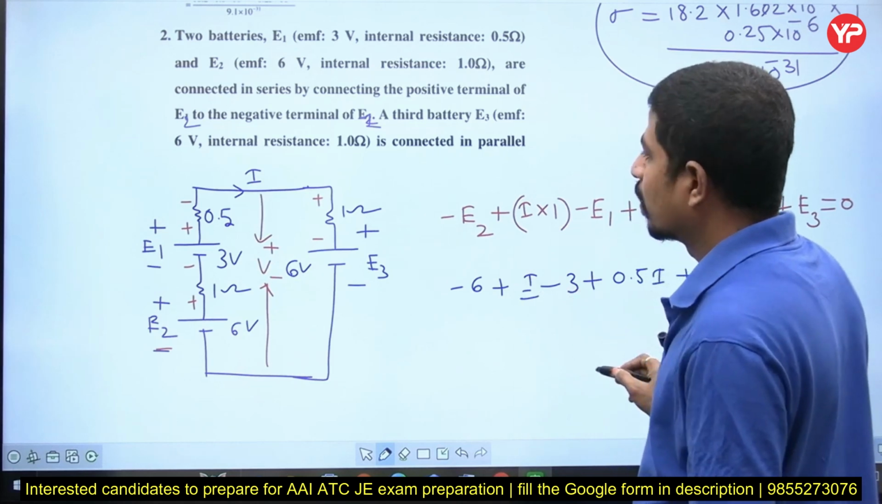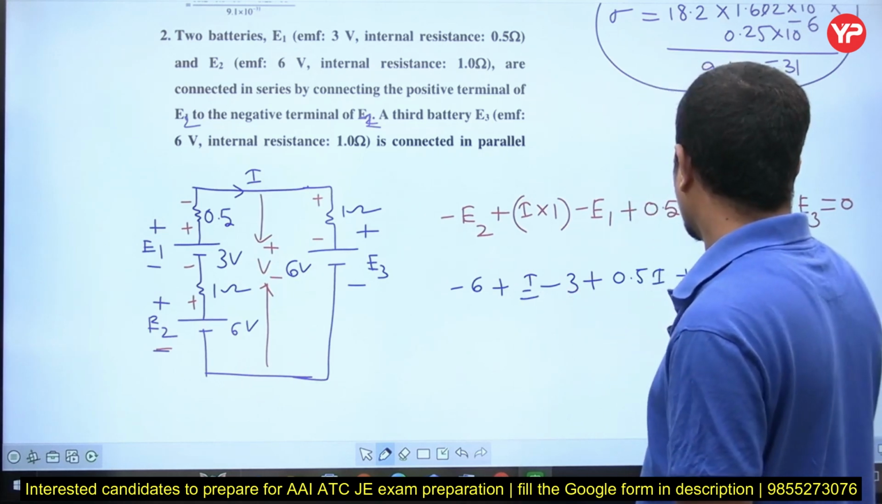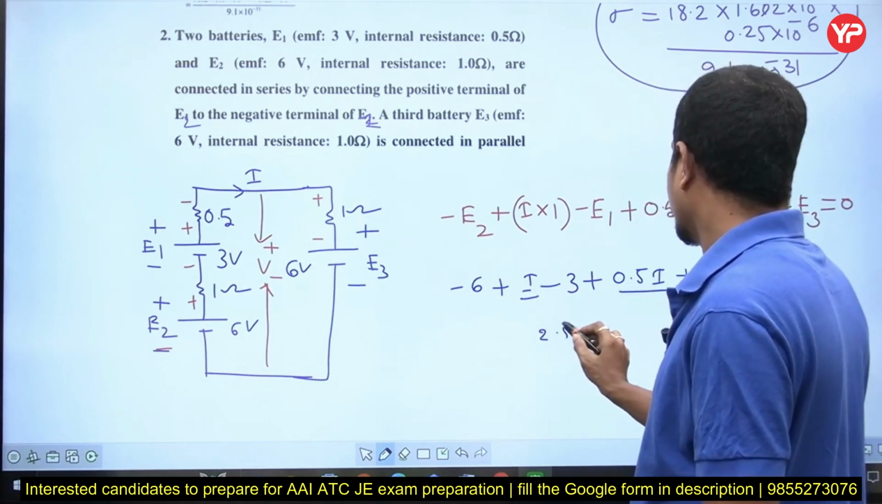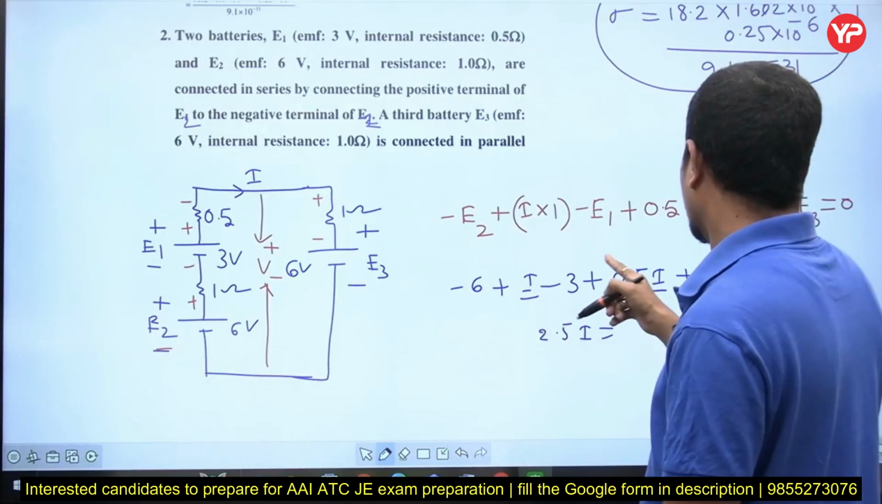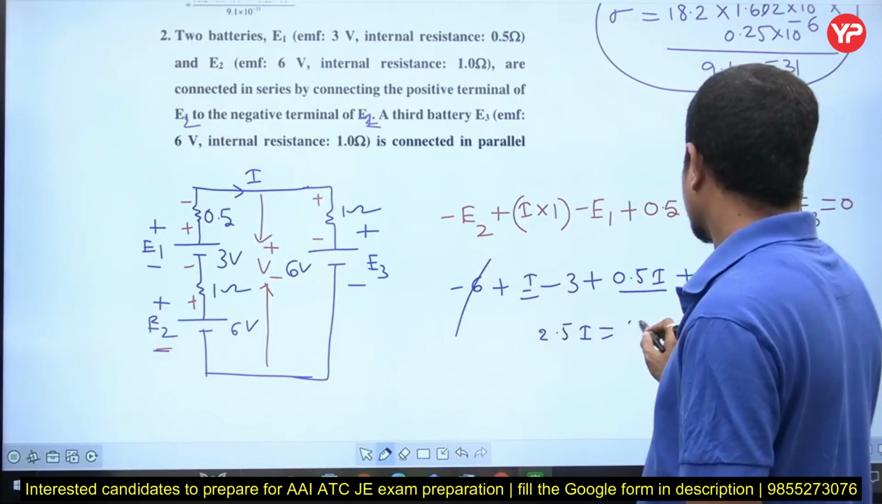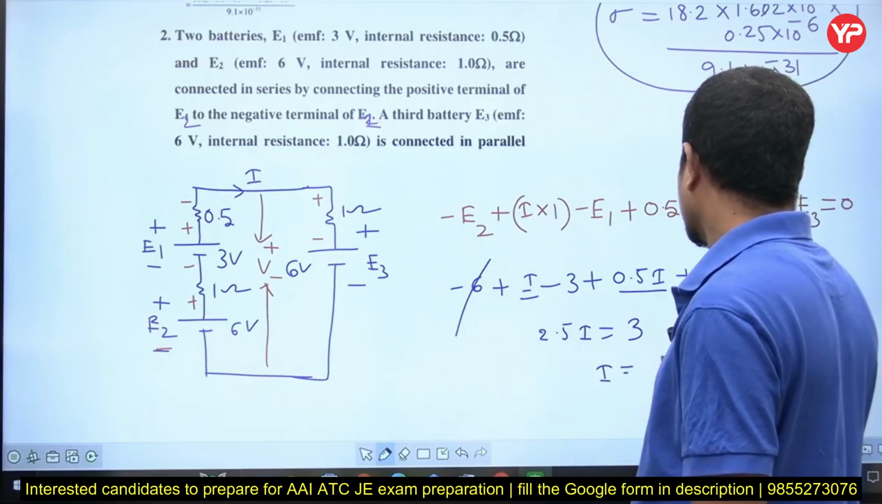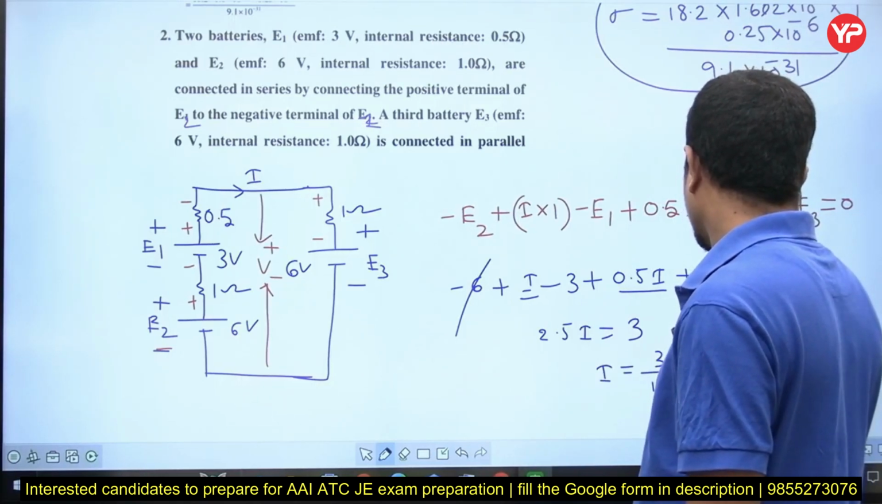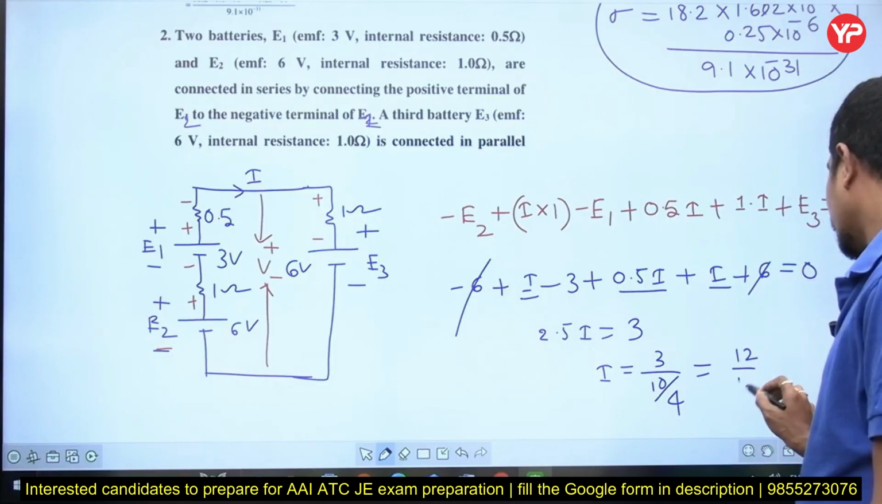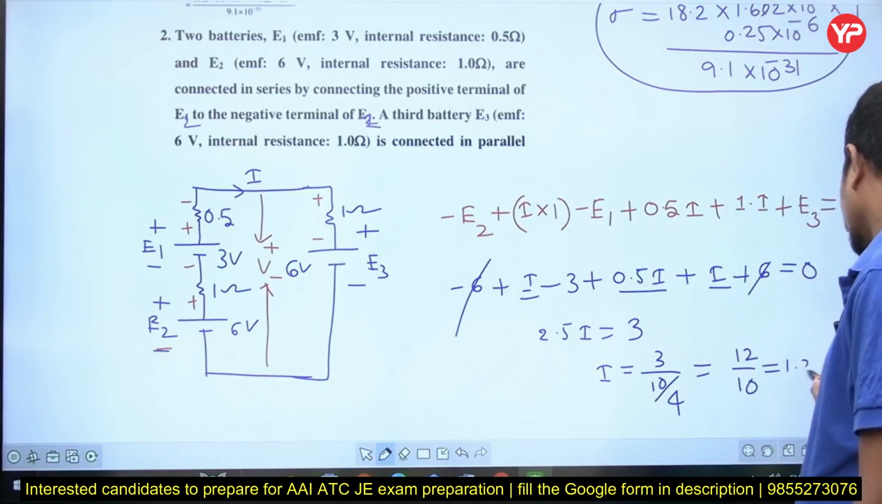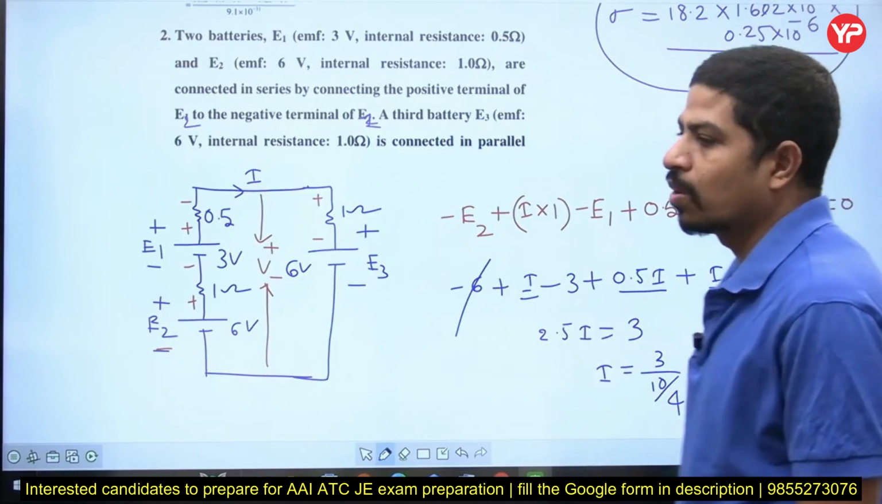I plus I, 2I, this is 2.5I. 2.5I is equal to minus 6 minus 3, minus 9, or plus 6, minus 6 gone, it is 3. Then how much is I? I is equal to 3 divided by 2.5, 10 by 4 I will write. How much is it? 12 divided by 10, it is simply 1.2 amperes.